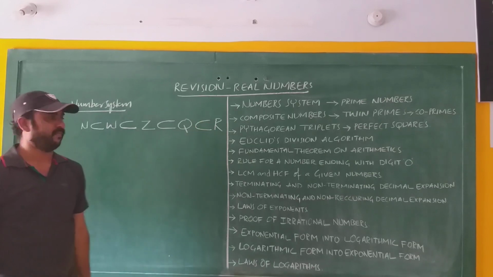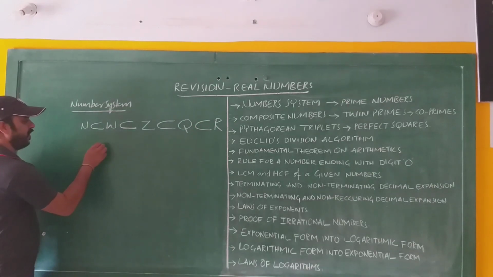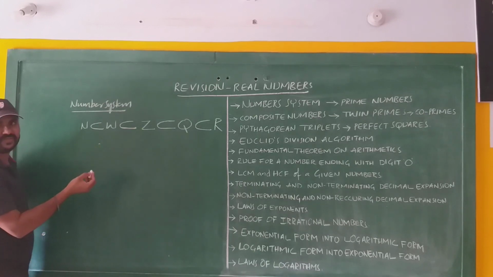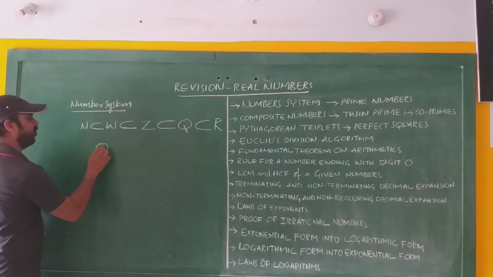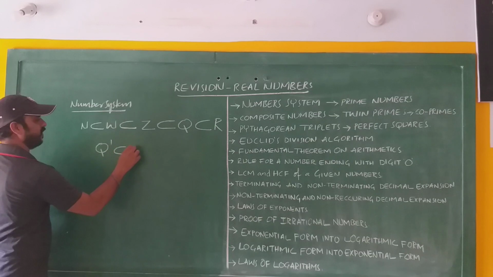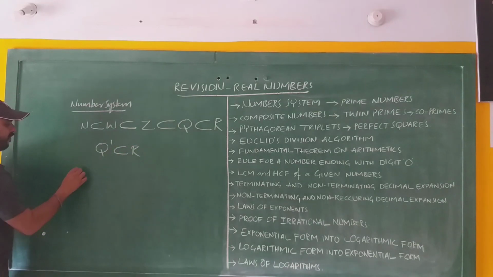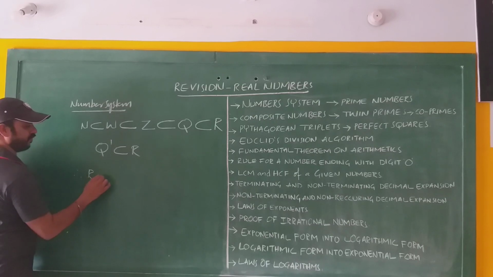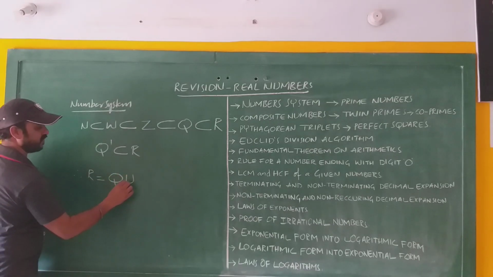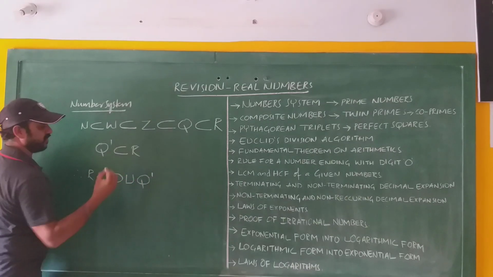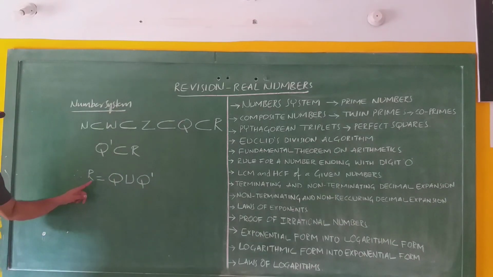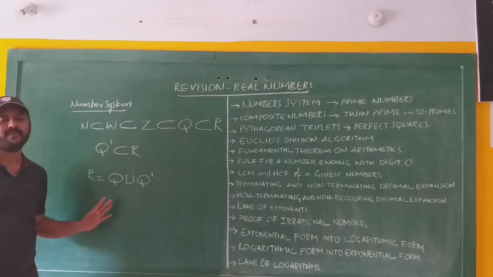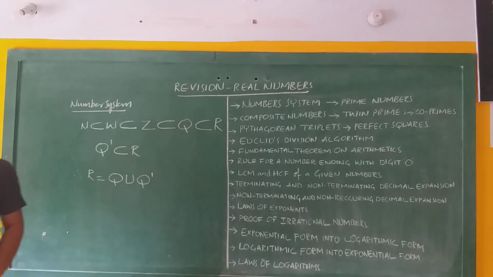and all rational numbers are real numbers. And we know that irrational numbers are denoted by Q dash or S. Now Q dash is a subset of real numbers. Therefore we can say real numbers is a union of rational numbers and irrational numbers. This is very important for our objective part.